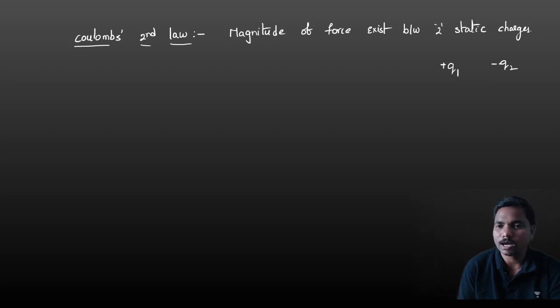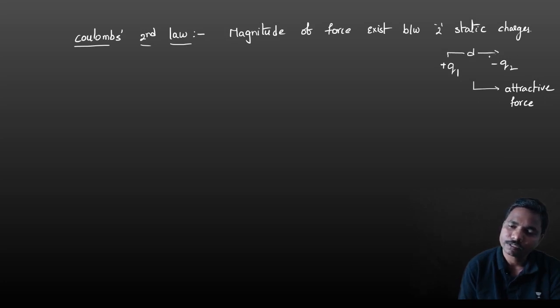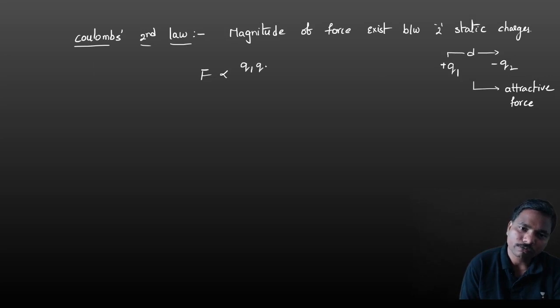So there are opposite charges, means there is an attractive force, and those are displaced with a distance d. Okay, then that force is proportional to product of two charges, and inversely proportional to distance square.